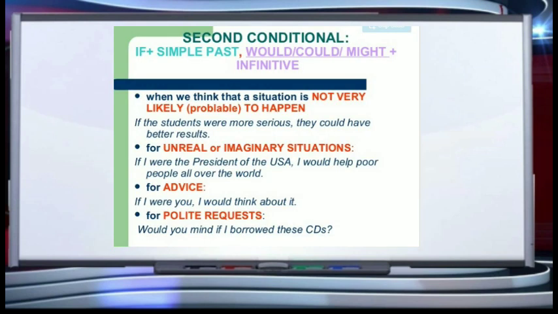Now coming to the second conditional, the format of the sentence is if plus simple past tense, would, could or might plus infinitive. Infinitive is to plus verb. For example, when we think that a situation is not very likely or probable to happen, like if the students were more serious, they could have better results. That is, if this was the situation, then this could have been the result. This is also used for unreal or imaginary situations.